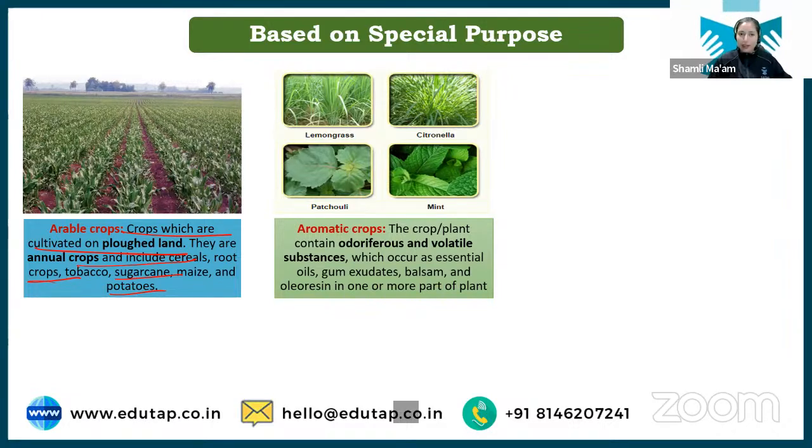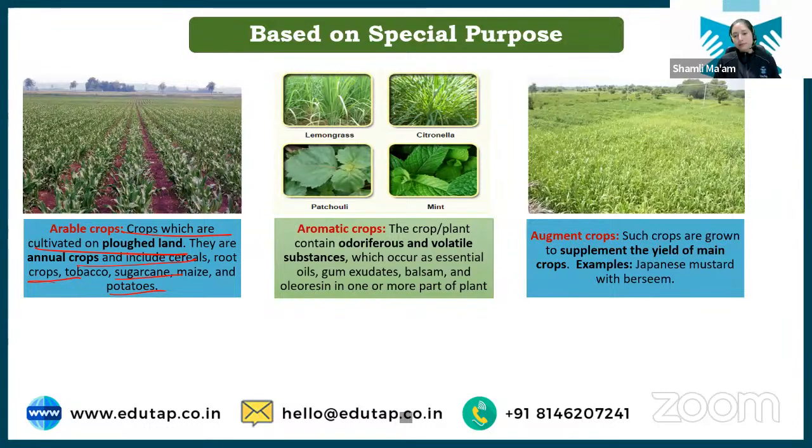Next we have aromatic crop. Now, aromatic crop is basically, as the name suggests, aroma. So some kind of aroma is associated with this crop. They have some kind of volatile substance or some kind of fragrance associated with them. So these crops which have such aroma, such fragrance are aromatic crops. Citronella, mint, patchouli, lemongrass, these are examples of aromatic crops.